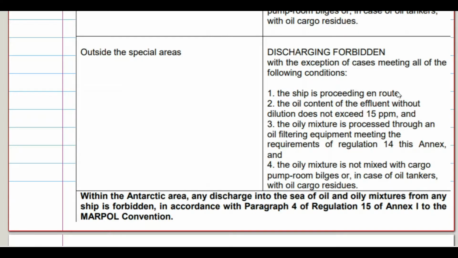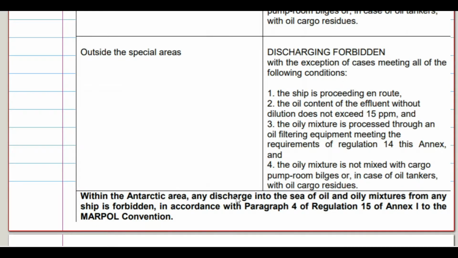When outside the special area, these are the discharge criteria. The ship is proceeding en route. The oil content of the effluent without dilution does not exceed 15 ppm. The oily mixture is processed through an oil filtering equipment meeting the requirements of regulation 14 that I already mentioned above. The oily mixture is not mixed with cargo pump room bilges or, in case of an oil tanker, with oil cargo residues. Here you can see a note is given.